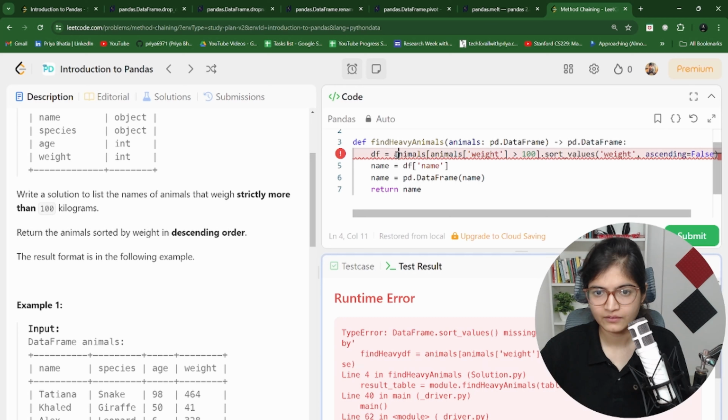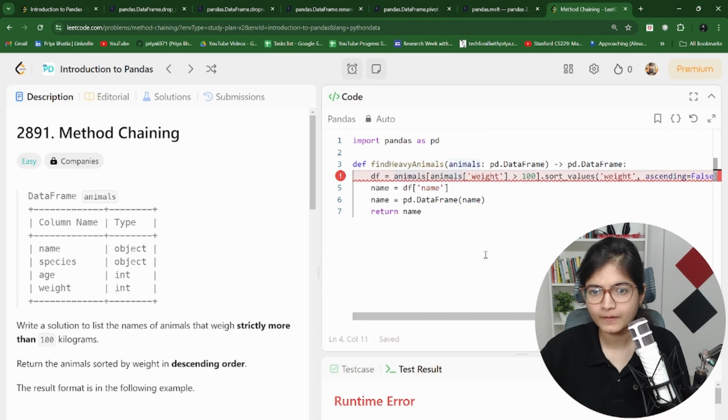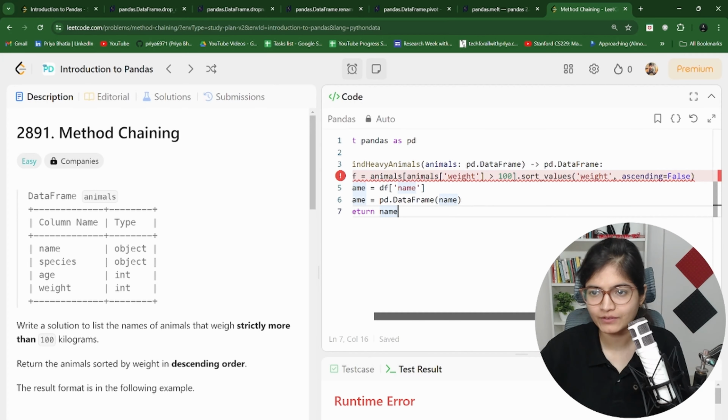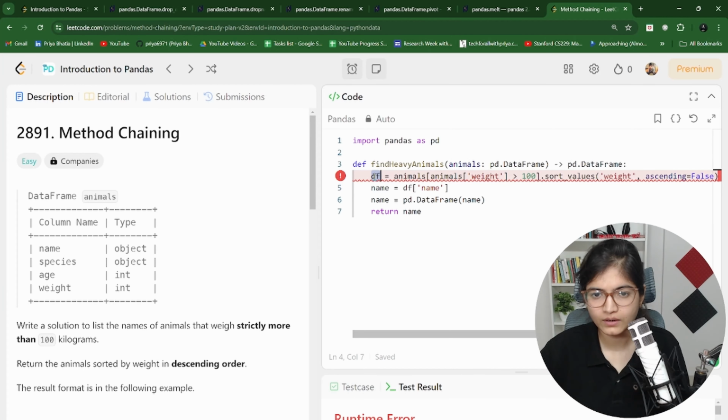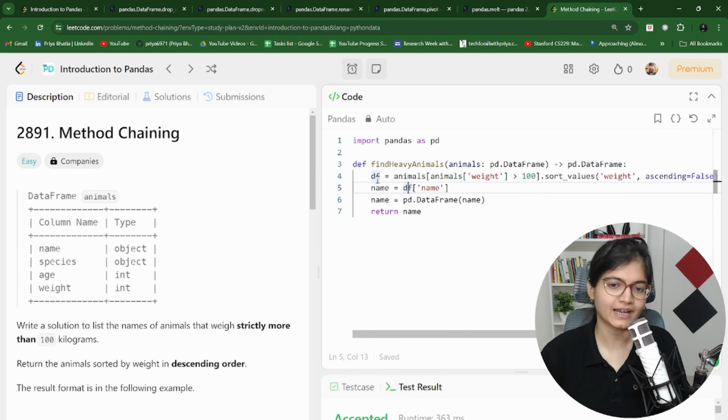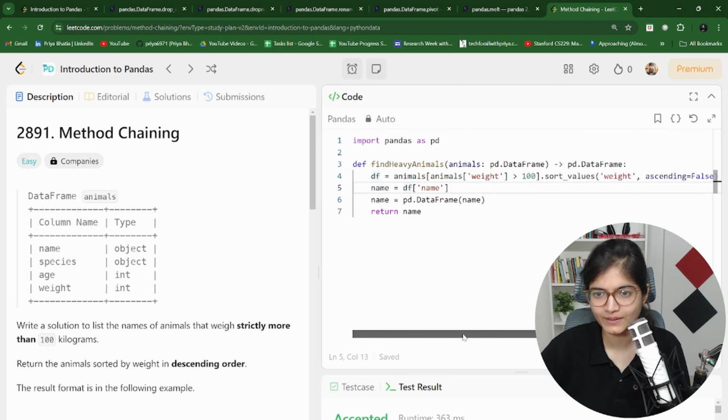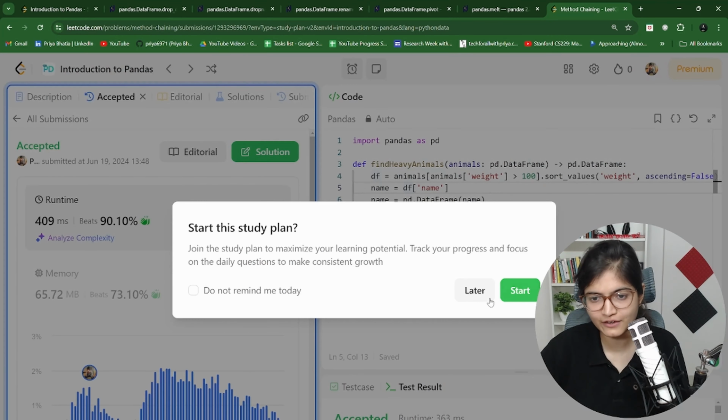So first of all, filtration will happen. Okay, one thing is wrong here. What have we done? What is the error? Wait. So this is df we are using, data frame. Let me run this again. Running fine, right? We are using df here. Initially, I think I initialized a variable named find heavy animal, but then df we are using here. Change to df. Here you can see now it is working perfectly fine.